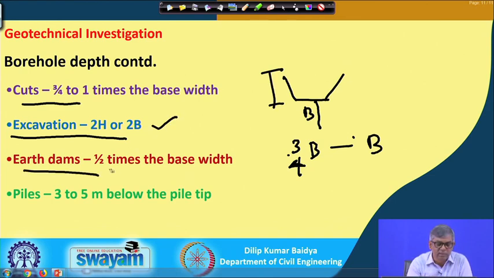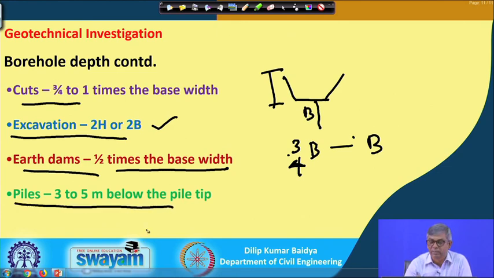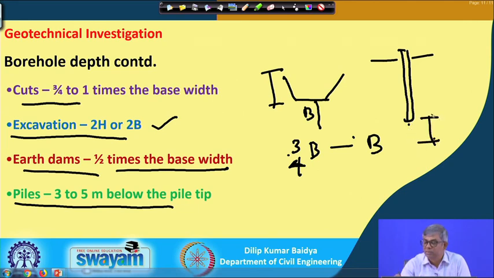Then for earth dams it is half times the base width, and if it is a pile, 3 to 5 meter below the pile tip. That means, if there is a pile foundation, which we have not discussed yet, suppose this is a pile foundation, then from the pile tip it should be 3 to 5 meters. So, this distance should be 3 to 5 meters.